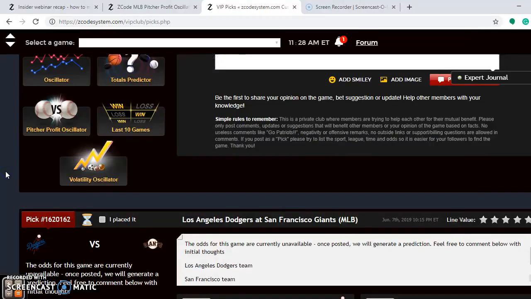As far as the pitching matchups are concerned, Max Scherzer on Saturday is an excellent bet for the Nationals. He is at plus 1691 on the pitcher profit oscillator.